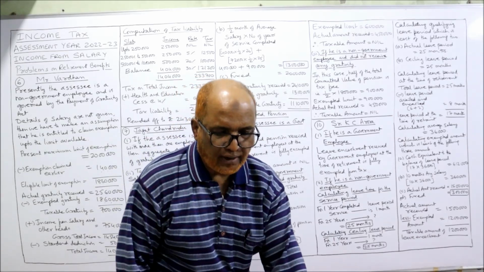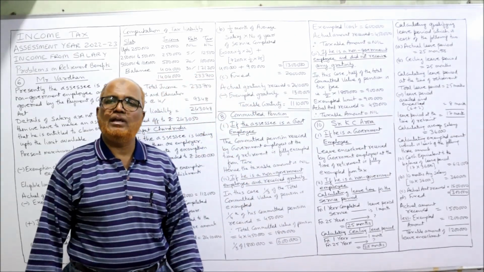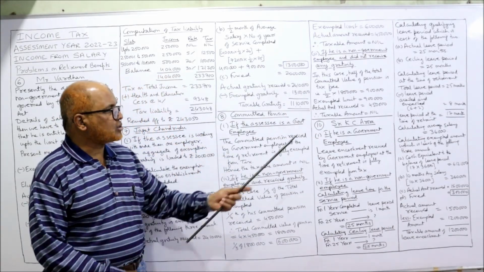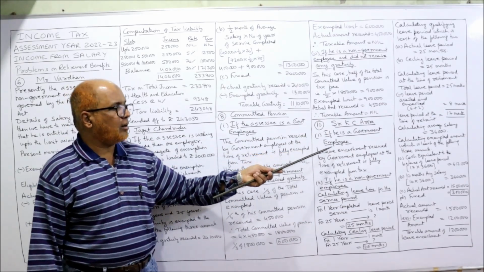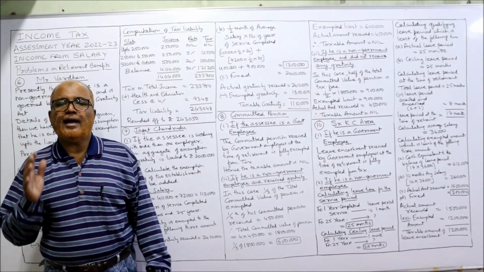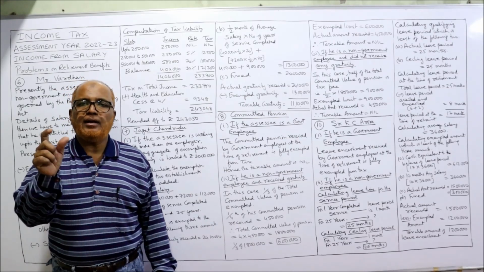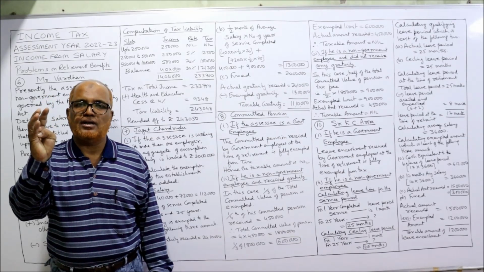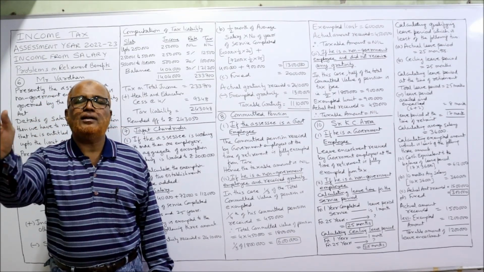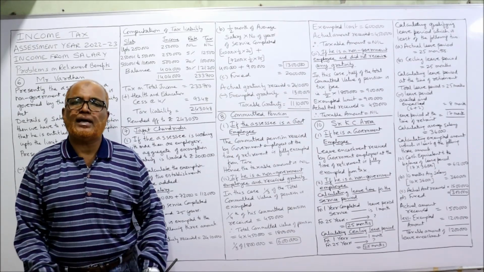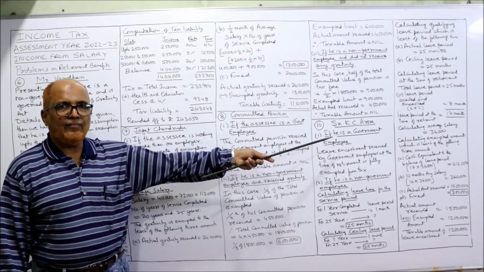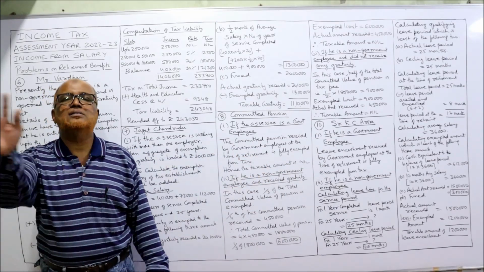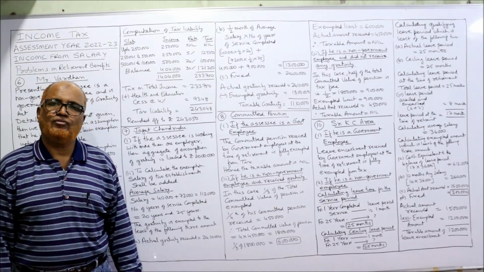So we are required to find out what is the taxable amount of leave encashment in two situations, government employee and non-government. First one, Sri K.C. Arora, if he is a government employee, I already told you in the theory video, a government employee receiving gratuity, commuted pension, leave encashment at the time of retirement is fully tax-free, exempted from tax, no tax at all. So first case, very simple. Leave encashment received by a government employee at the time of retirement is fully exempted from tax, no tax at all.